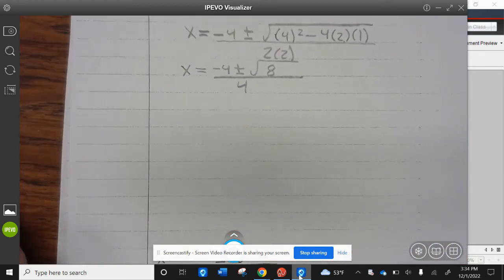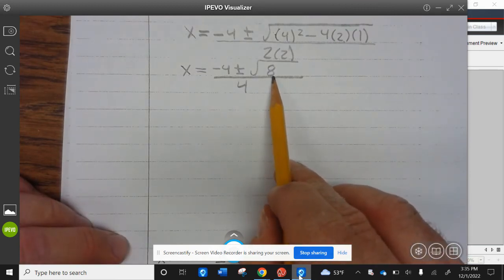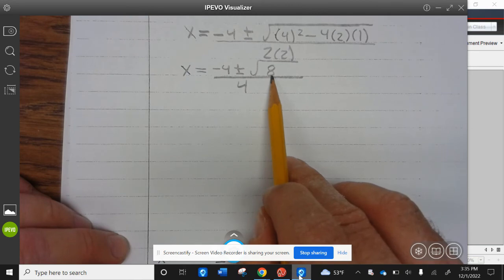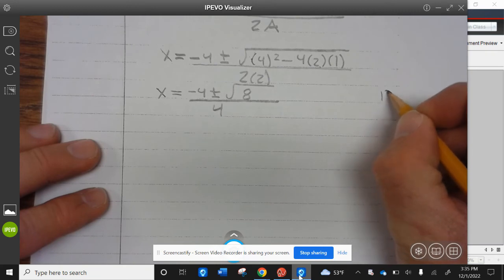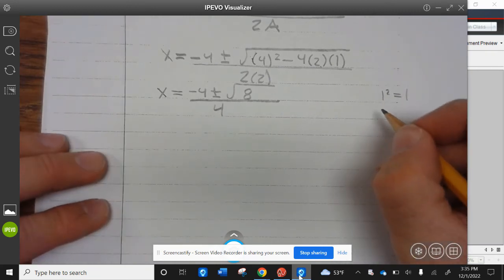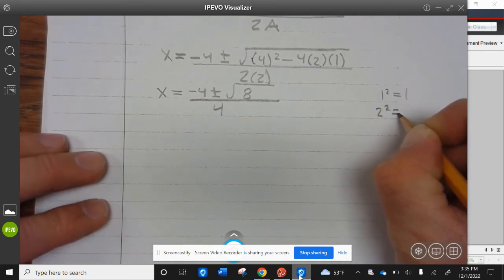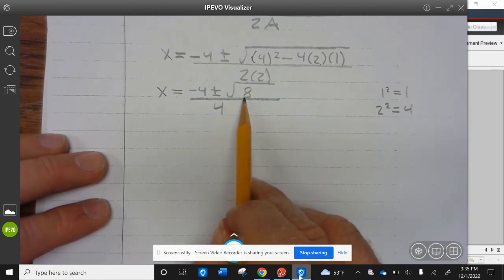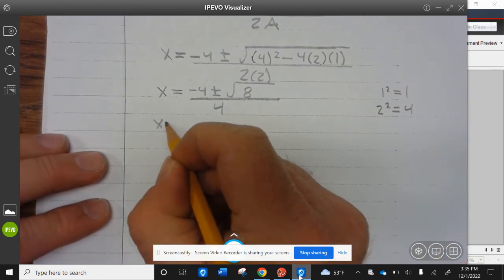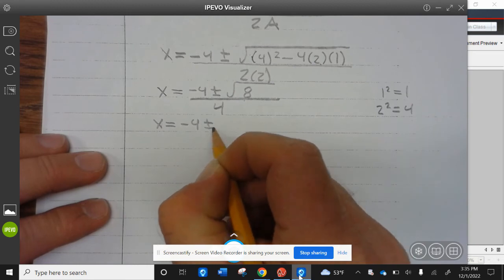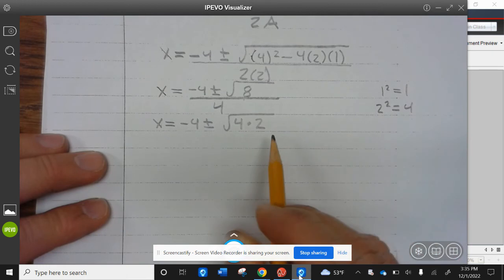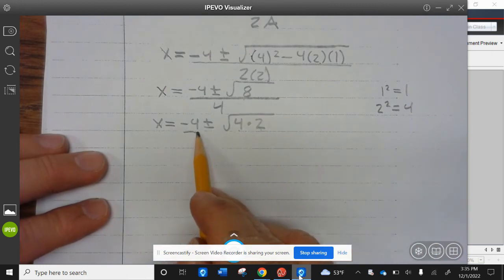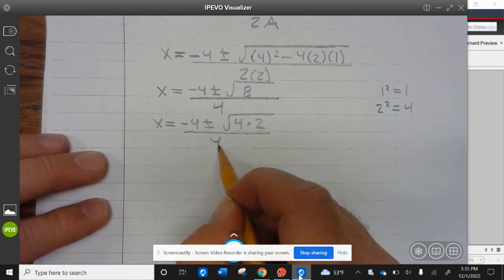Now, this is a unique situation in that we can reduce the square root of 8. When you can find a square in a number, we can reduce it. So, good example, look at squares. 1 squared is 1. That doesn't help us at all. But 2 squared is 4. That means there's a square in the square root. So we can rewrite this as x equals negative 4 plus or minus the square root of 4 times 2, because 4 times 2 is equal to 8, divided by 4.